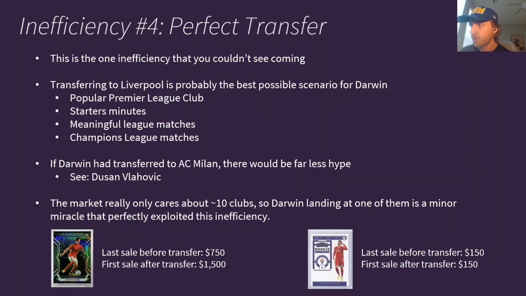So, from that perspective, Dusan does not get this massive bump that Darwin does, specifically because he does not transfer to a big name club. If Dusan was the one to transfer to Liverpool instead of Darwin, Dusan would probably see the same sort of doubling effect that Darwin saw, because Dusan also has a very limited run of rookie cards.